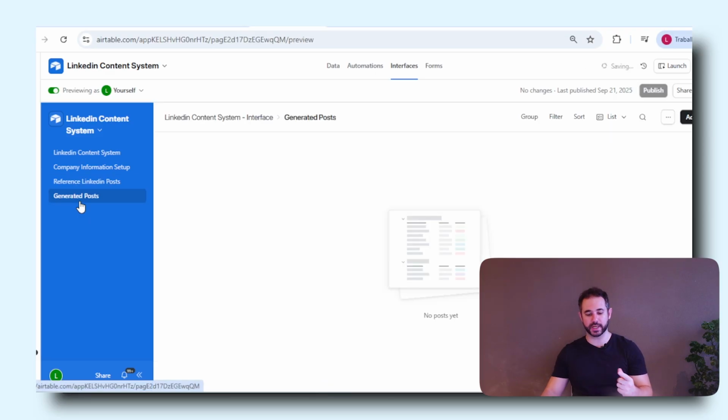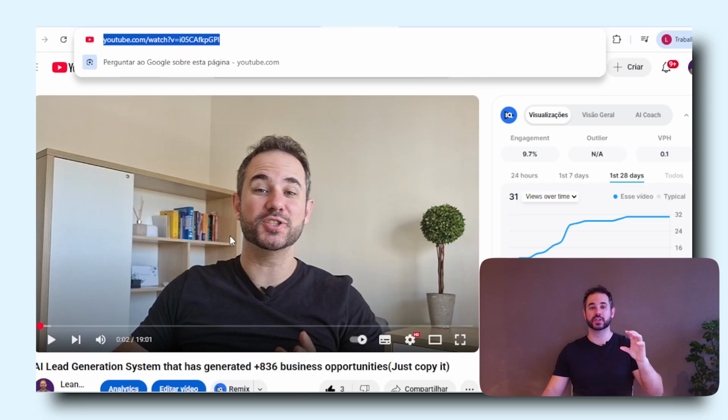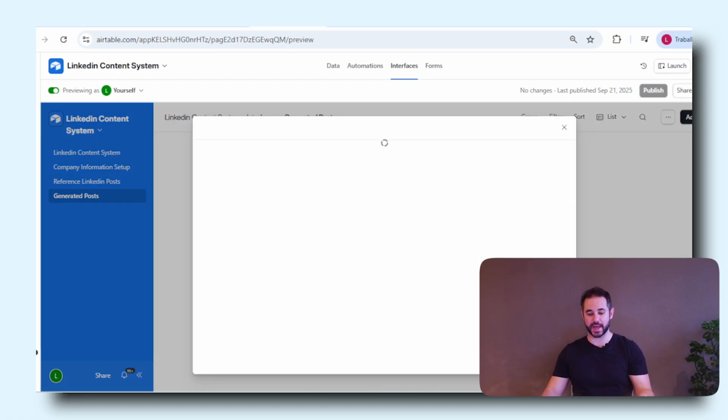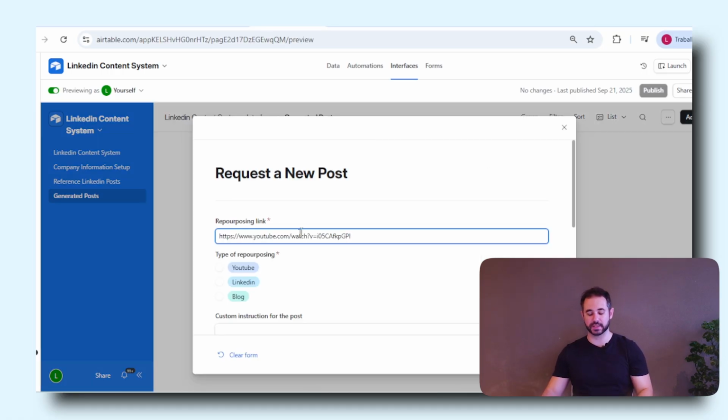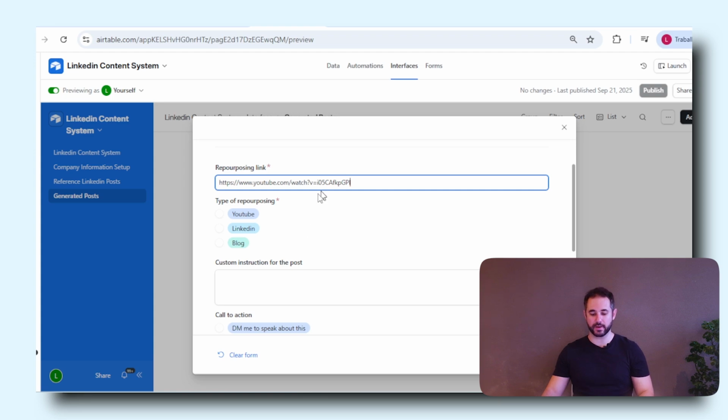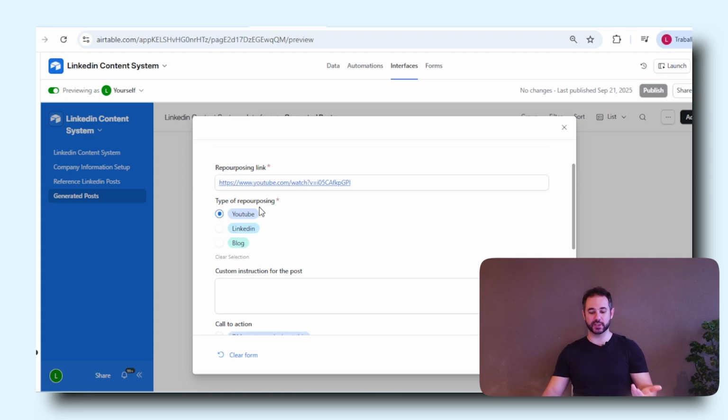And then when we go here to generate a post, and I already select some other pieces of content that we want to use as references. So for instance, this video from YouTube that I actually recorded, and I'm showing how to build a cold outreach system that runs through AI. So we're using this video as a content source to go and repurpose it with a new LinkedIn post, but using this on the background, right? So what we're going to do here is to add a new post. Then I'm going to paste that video's URL. I'm going to choose that is a YouTube repurposing.